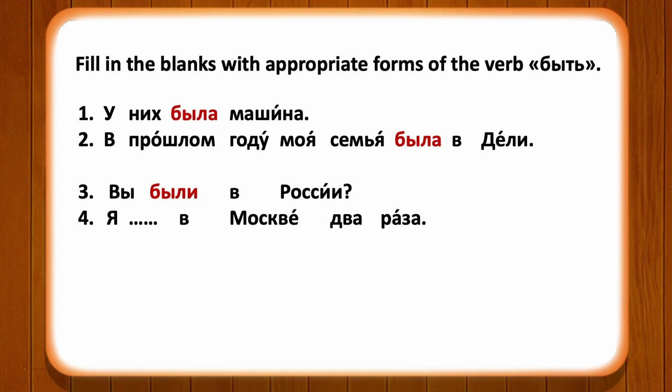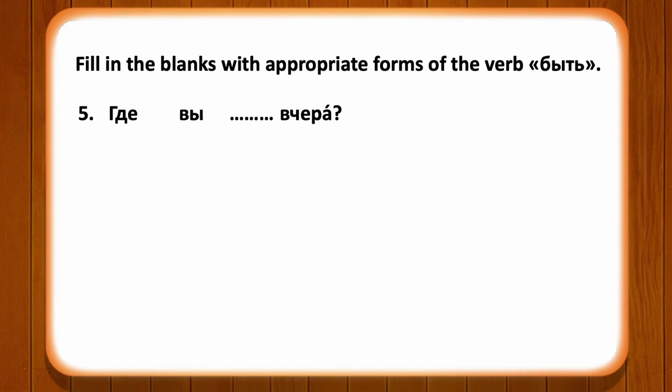The next sentence will be where you will use the form of the verb быть according to я. Я был, you can also say я была if the subject is a girl. Я был в Москве два раза. You can also say я была в Москве два раза. It means I have been to Moscow twice.